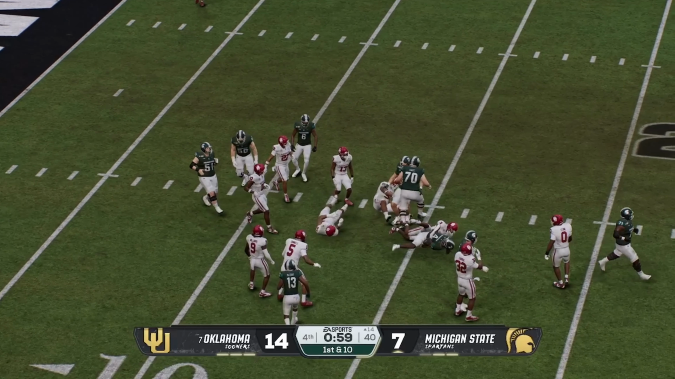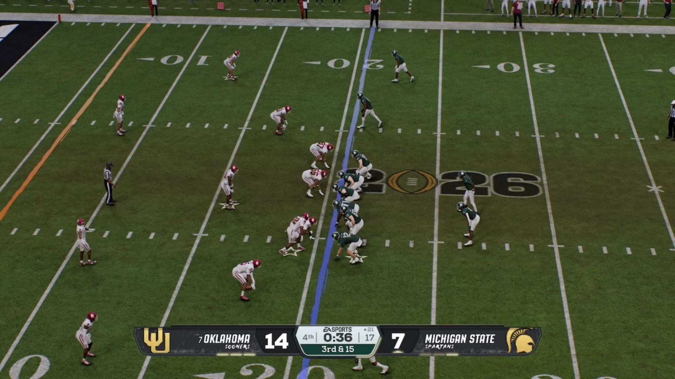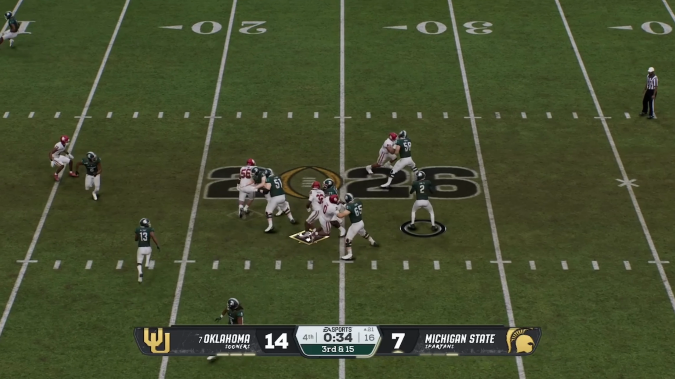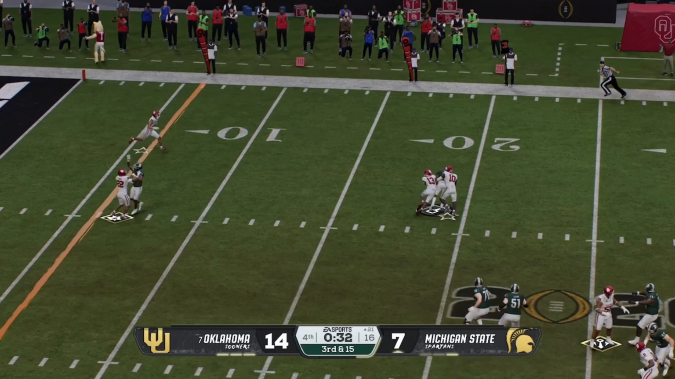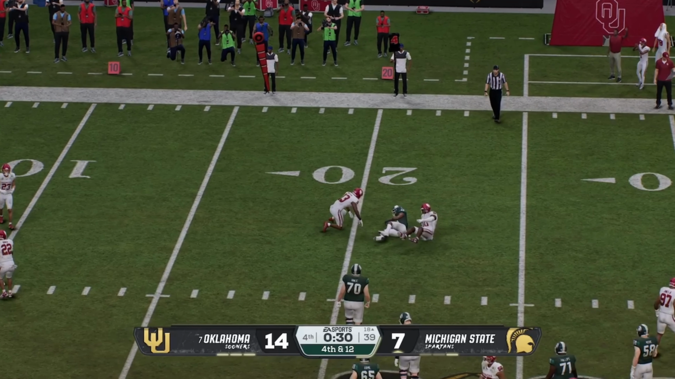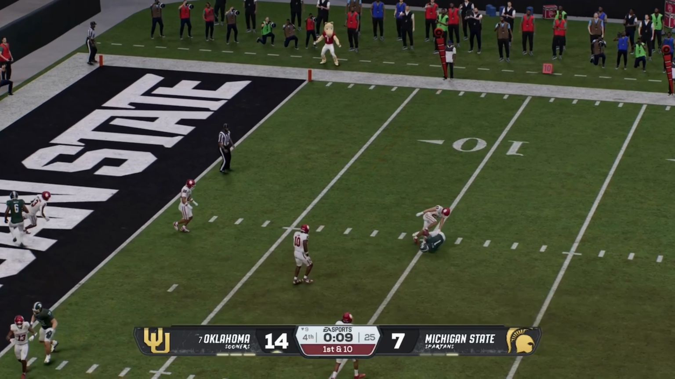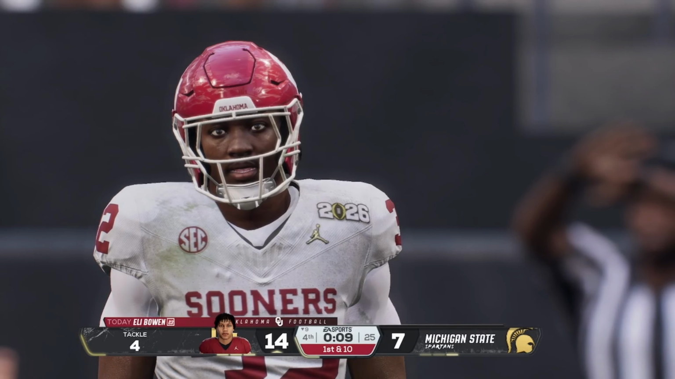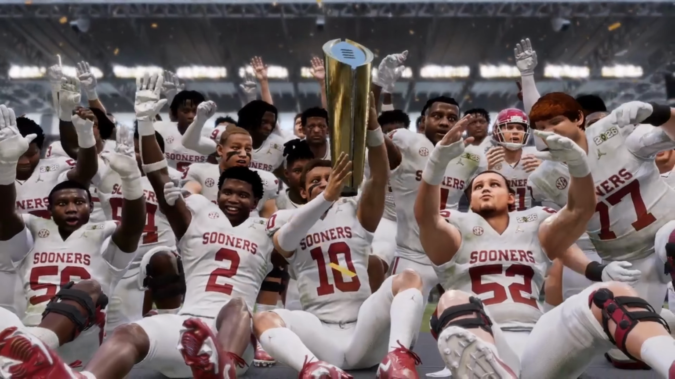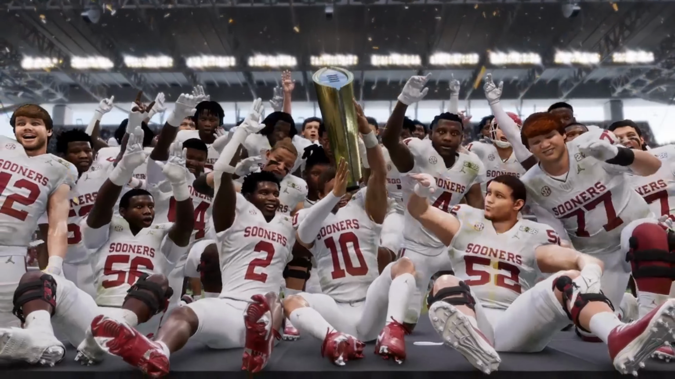Handoff, not going to quite get anywhere. They need to get into this end zone. The game is not over. 3rd and 15. Finds him. He's not going to get very far. 4th and 12. Game on the line. And it is stopped. Oklahoma takes over, and that's the Oklahoma Natty.